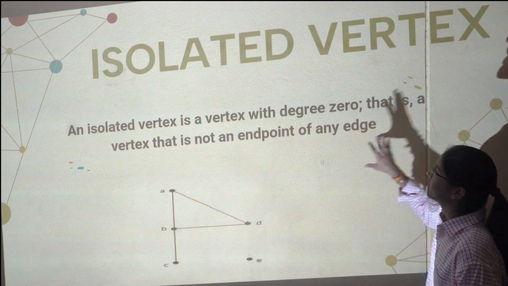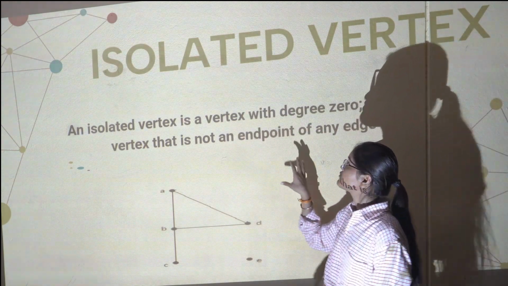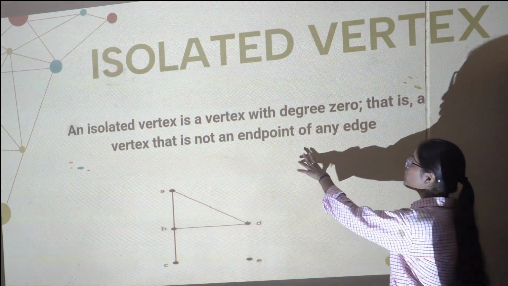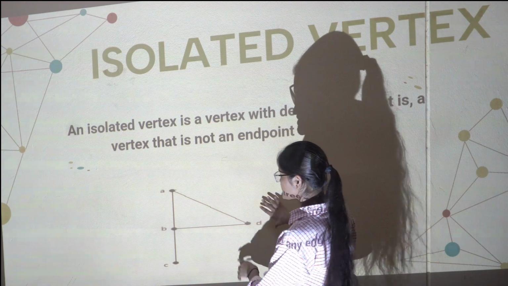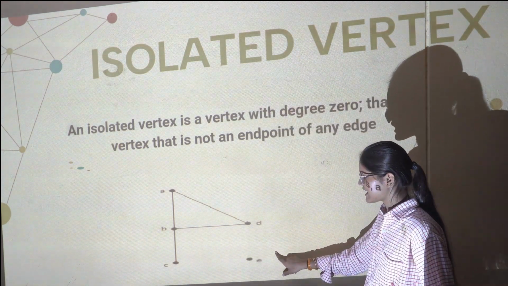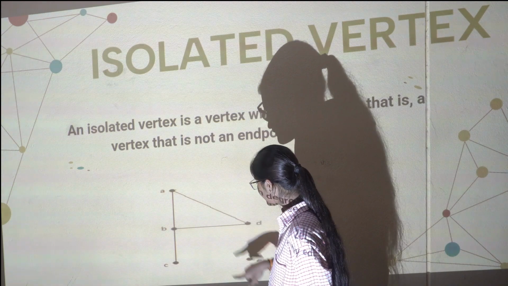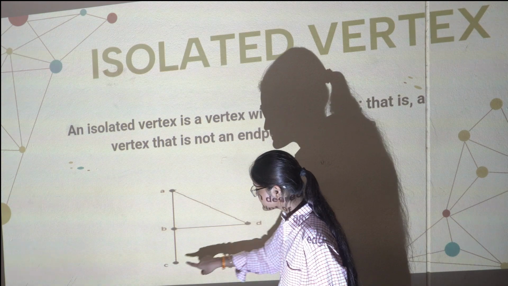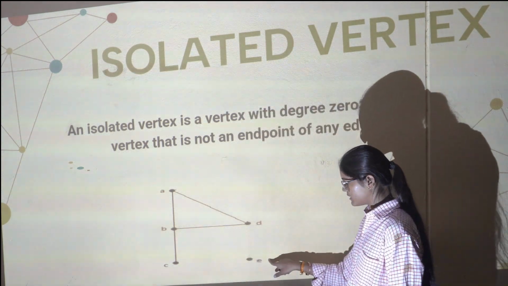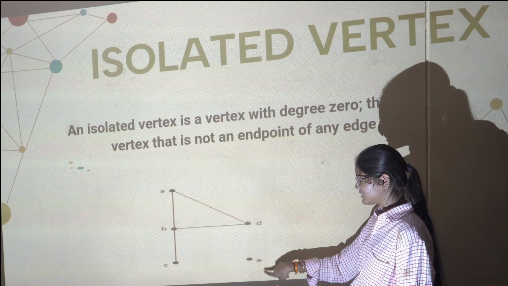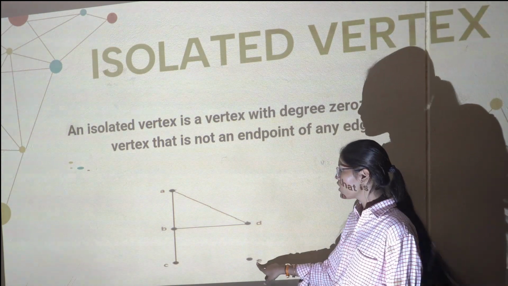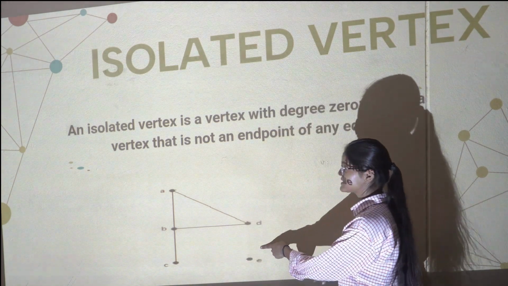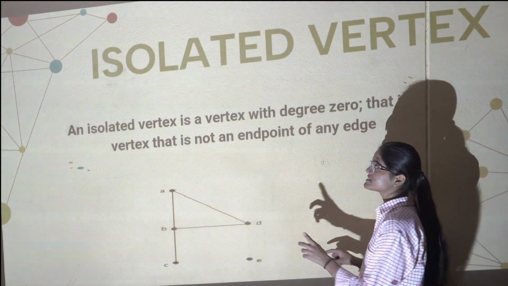Now next is isolated vertex. An isolated vertex is a vertex with degree 0. That is, a vertex that is not an endpoint of any edge. Over here we have one graph. Have a look at this graph. Over there A has 2 degree, and B has 3 degree. Now D has 2 degree and C has 1 degree. But when we look at E, there is no degree for it. It's not connected to any of the other vertices with the help of edges. So this is the isolated vertex because its degree is 0.